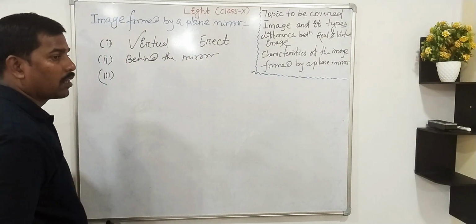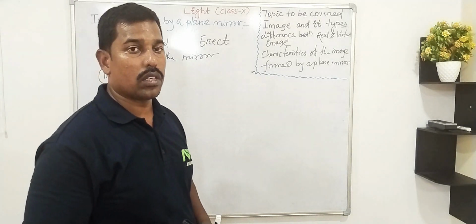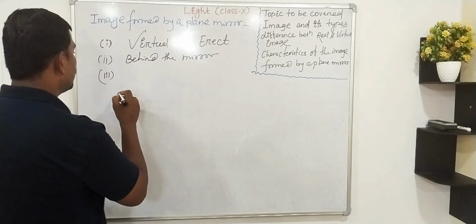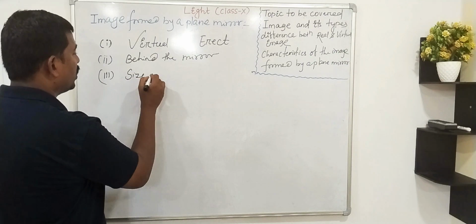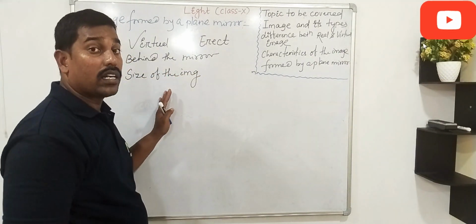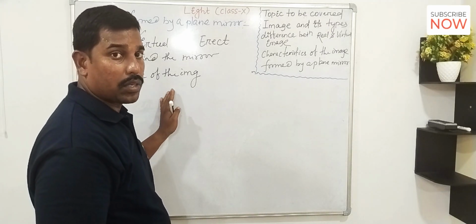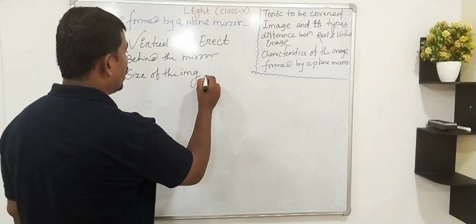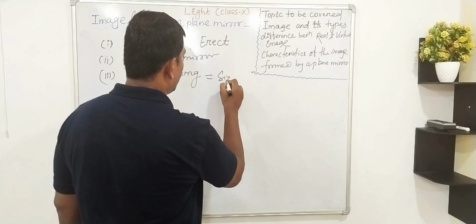Third one is the size of the object is equal to the size of the image. The size of the image, or you can say height of the image, is the same as the size of the object.